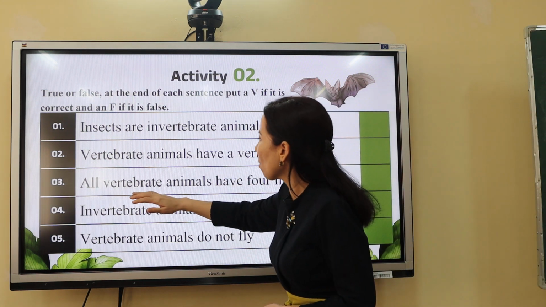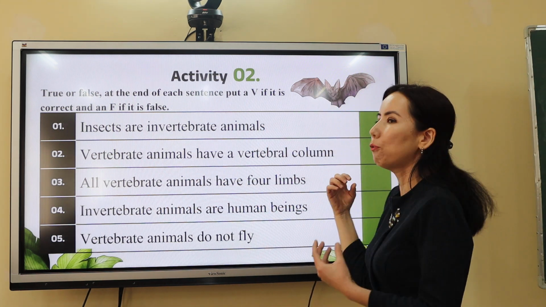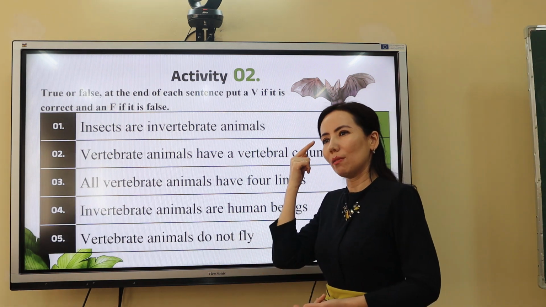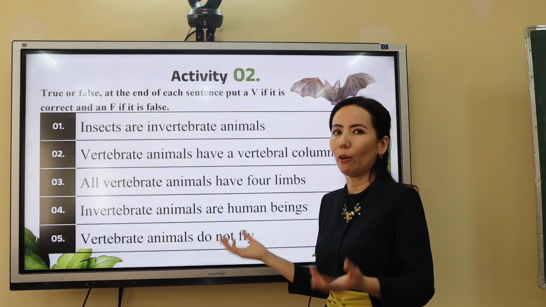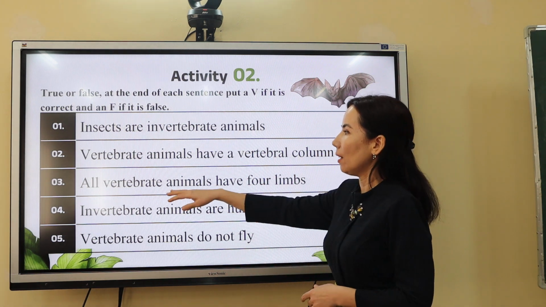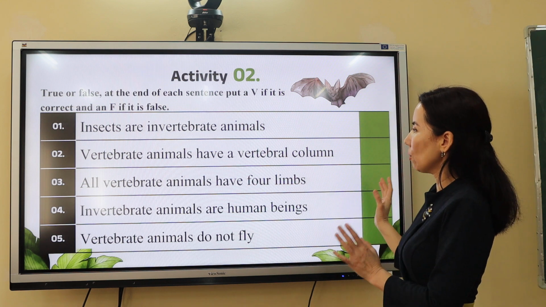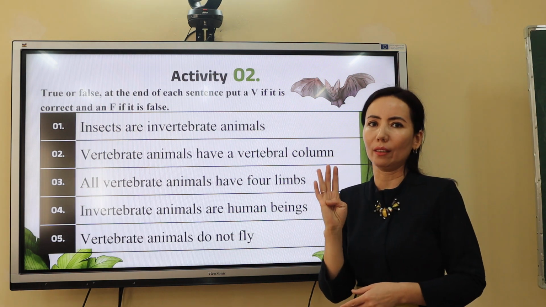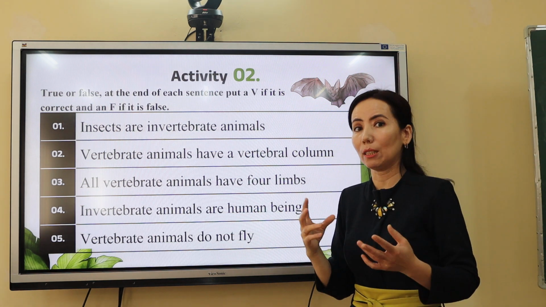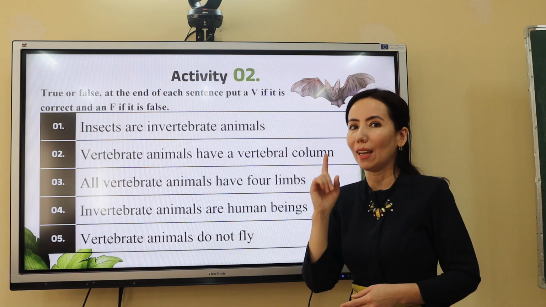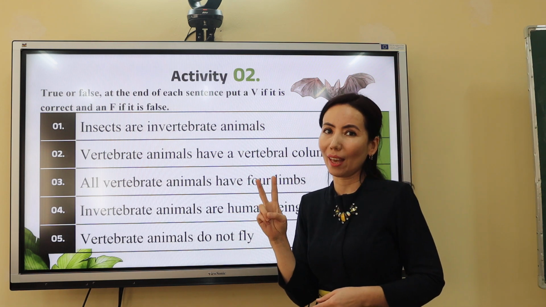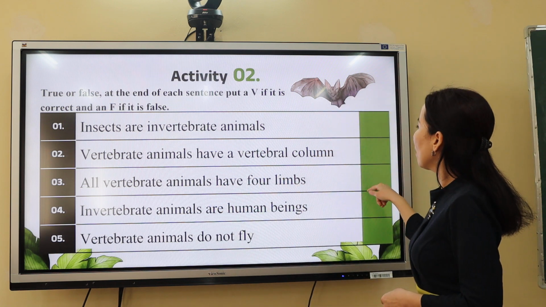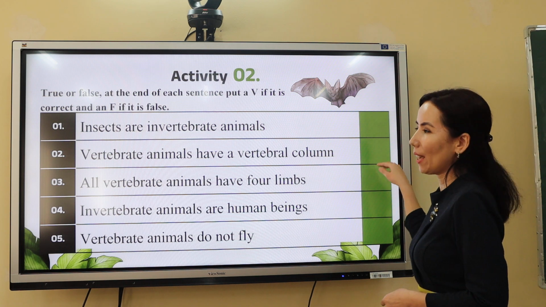And the third one is: all vertebrate animals have 4 limbs. So, what do you think? You must think deeply to answer this question, because if you translate it into Russian or Uzbek, you understand that all vertebrate animals have 4 limbs. But birds are also vertebrate animals and they have 2 legs. That's why this statement is not true. We will put the letter F, yes?